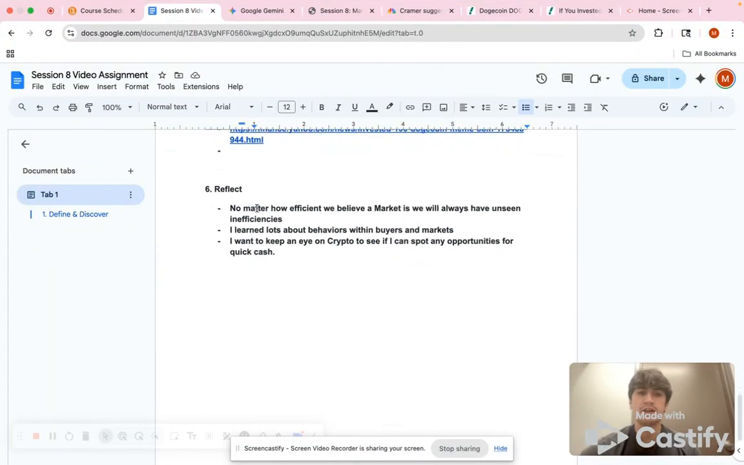And then finally, just to reflect on all this, we see that no matter how efficient we believe the market is, it'll always have its inefficiencies that are uncalled for. Nobody knew the GameStop thing would happen, and you just have to learn from it. And also that the feds got involved with the GameStop thing, that's kind of crazy. And then I learned about how behaviors like anchoring, the herding effect, the overconfidence, all that plays into how people think, and sometimes it is irrational rather than just being smart with your money.